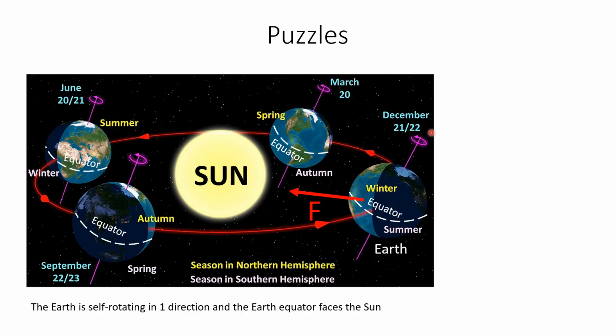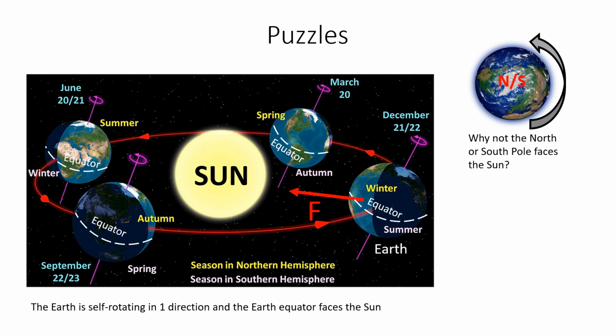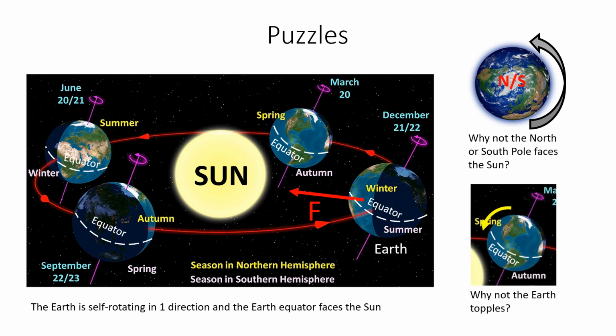This is the picture showing the interaction between the Sun and the Earth. The Earth is pulled by the Sun with a force F, and the Earth is circulating around the Sun. The Earth is self-rotating in one direction and the Earth equator always faces the Sun. So my questions are, why not the North or South Pole faces the Sun? And why does the Earth not topple?